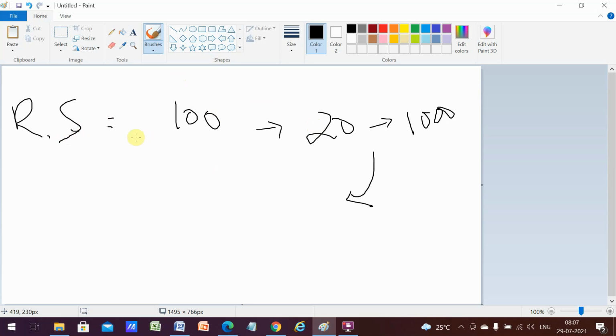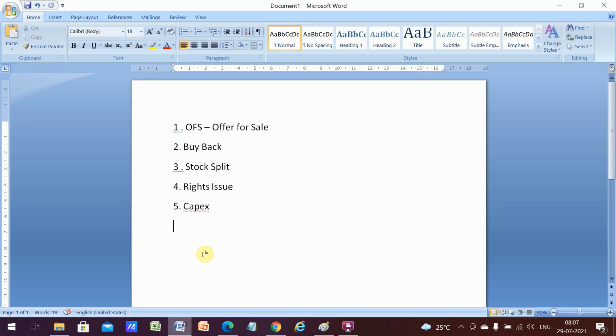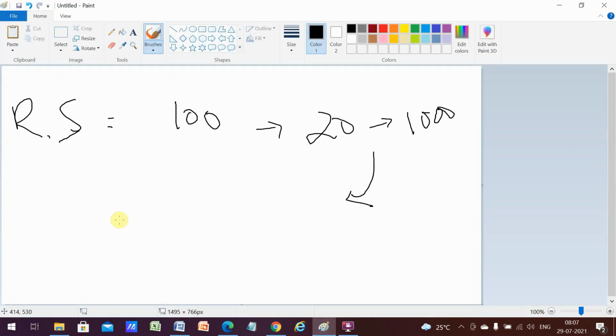And at the end, we'll discuss capex. So what exactly does capex mean? Capex is nothing but capital expenditure. Whenever a company is doing capex, it means it is buying new land, new factory, new machinery. Whenever it is buying those assets, we call it capex.